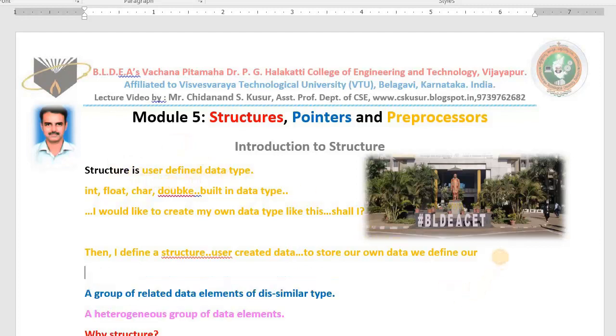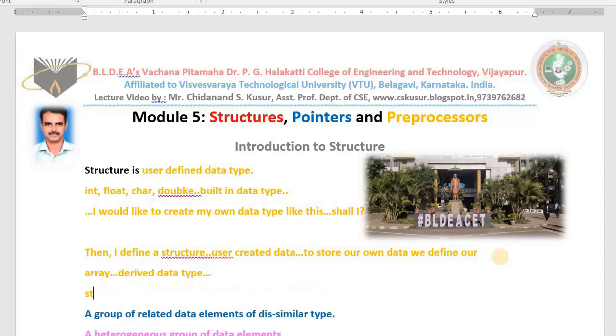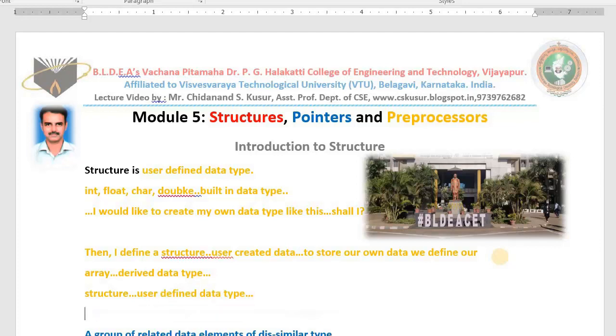As we studied already, array is an example of a derived data type. Array is derived. We use an existing data type to define it. Whereas structure is not derived. It is a user defined data type. That means in today's class I teach you how to create a data type. Very interesting, no?